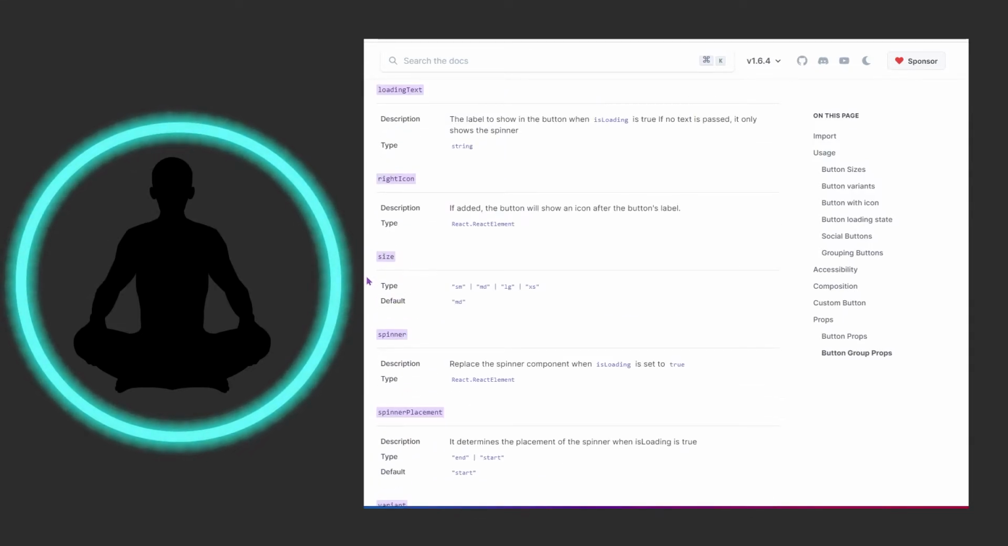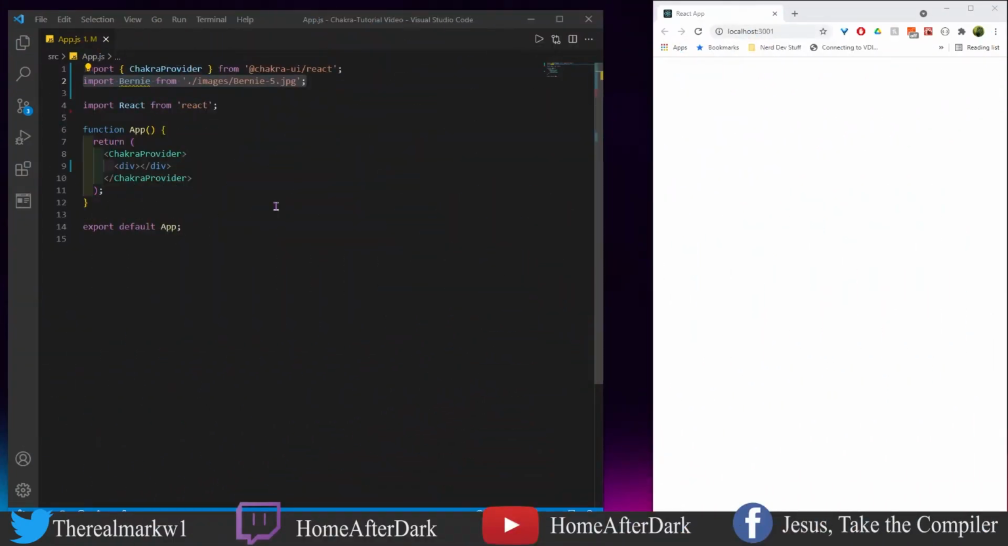But this has been enough talking. Let's get to the examples. In this first example with buttons and button groups, what we're going to do is just do some very, very basic things with buttons, add some spacing when we're putting them in a stack. And then we're going to change the color scheme, talk about size and the variants. So let's go ahead and start doing that.